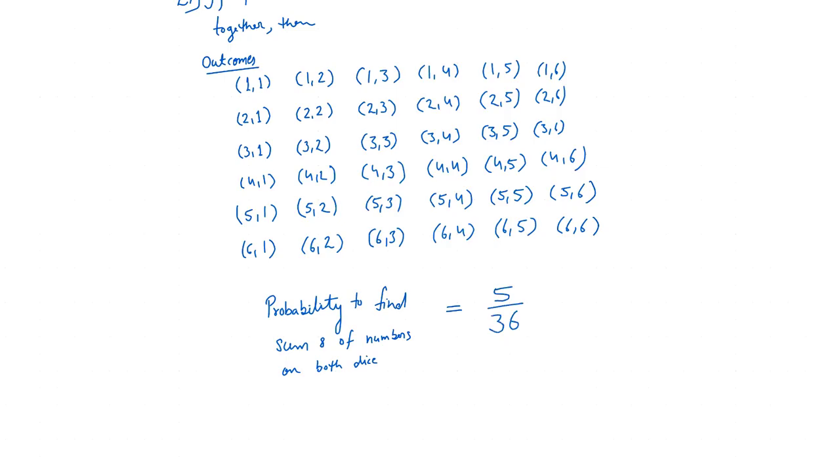Got it? So you can find the probability of getting sum 2, or 3, or 4, till 12 in this way. Got it? You can do this yourself.